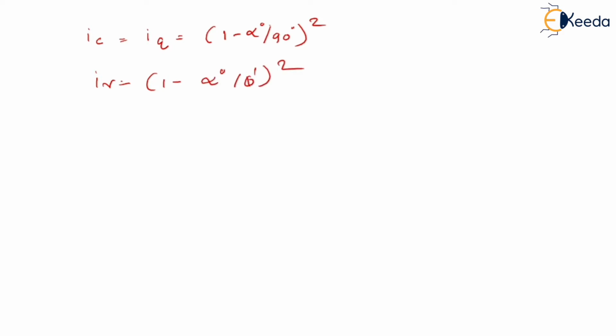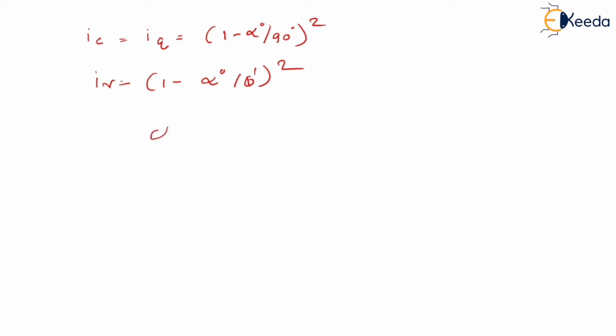Now we will see formula for inclination factor. So these formula are similar to formula used in basic theory. So inclination factor Ic is equal to Iq is equal to 1 minus alpha degree divided by 90 degree whole square, and I gamma is equal to 1 minus alpha degree divided by phi dash whole square.